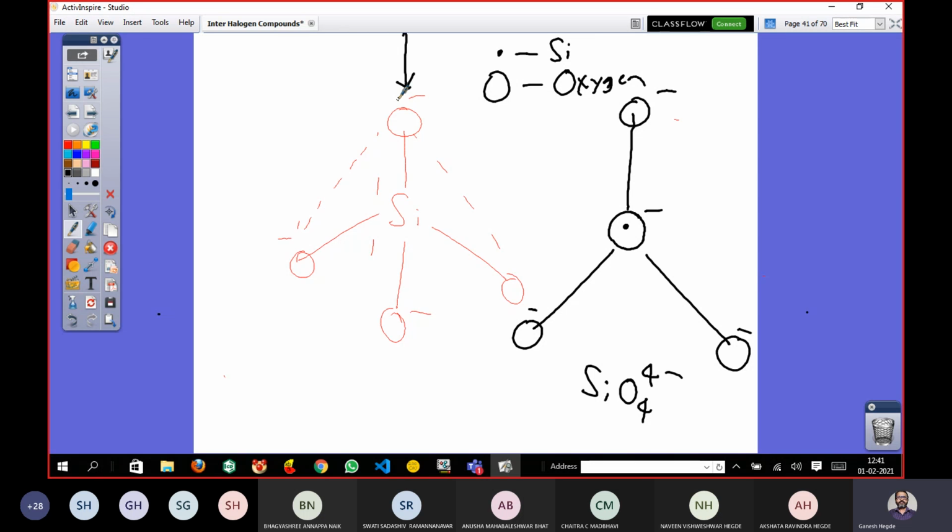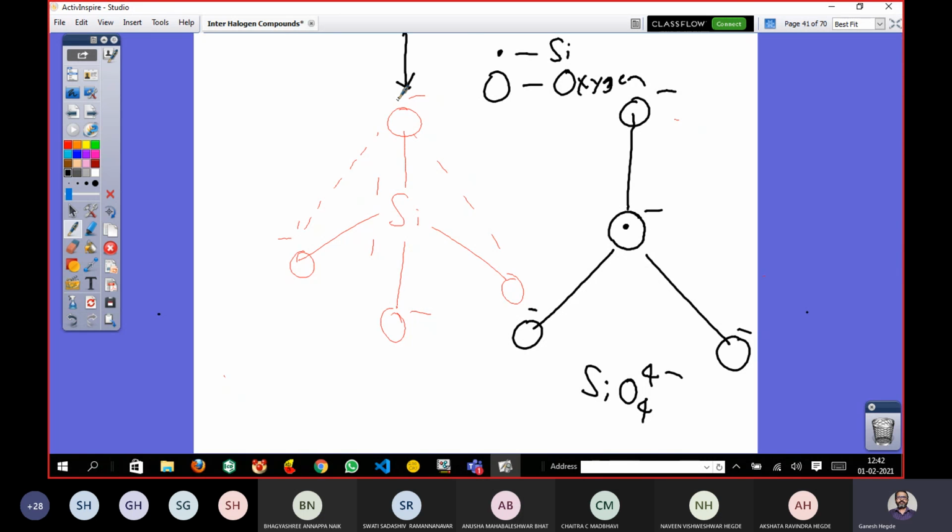This is not in the line, it's coming outward. These two are on the other side. When you are looking from the top view, the oxygen and silicon coincide, and you can find 3 other oxygen atoms on the side. Now this representation is like this. So that's how it is. SiO4 4 minus. Now this is about the basic arrangement of this particular basic unit of silicate.